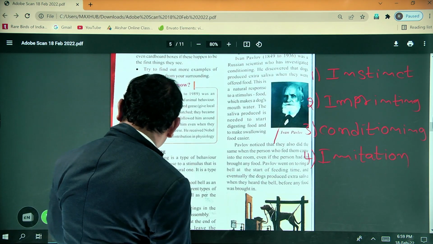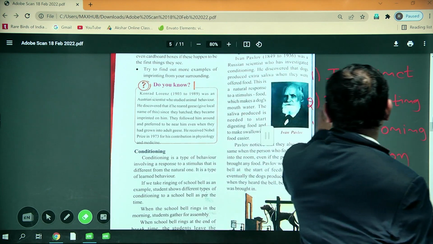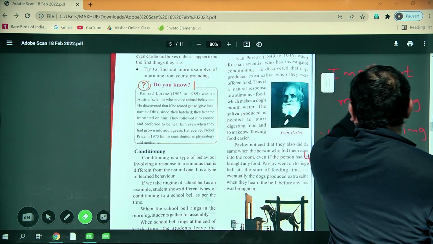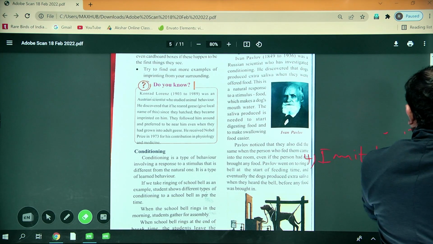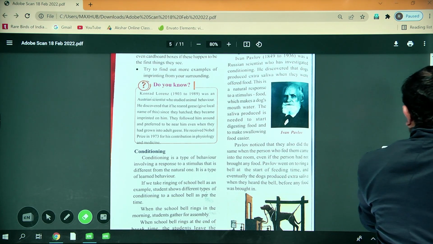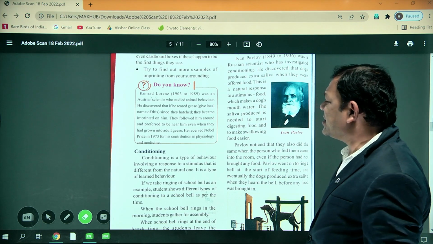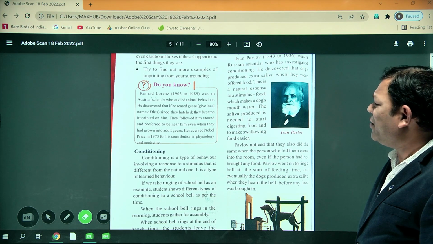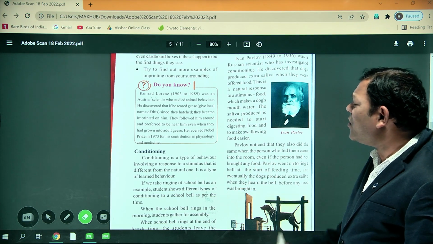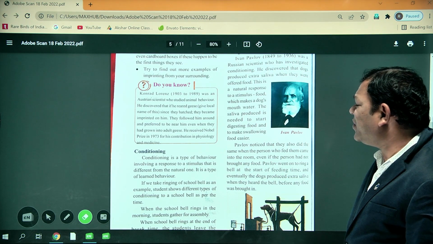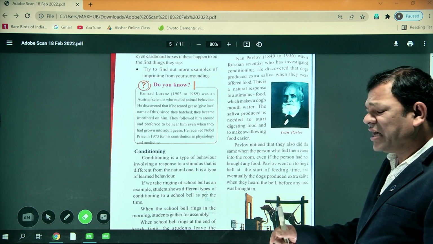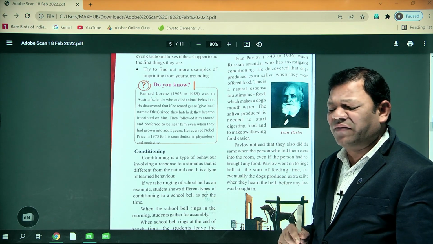So the next one is conditioning. What is conditioning? Conditioning is one type of behavior. It involves a response to a stimulus that is different from the natural one. It is one type of learned behavior.